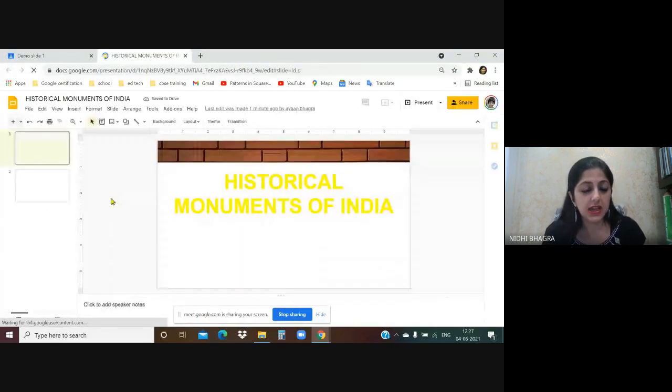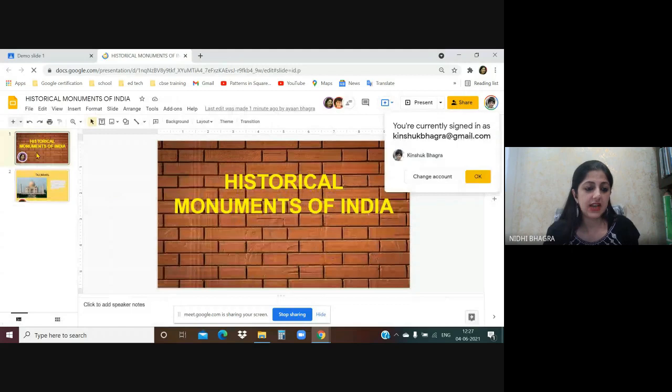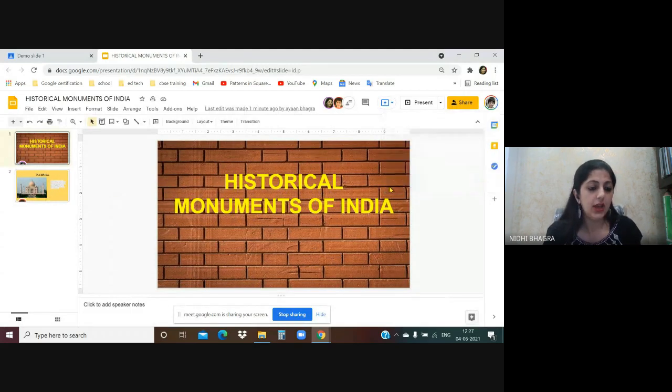As he opens, he will see that the first slide, when you put the cursor, shows who has made it. Okay, so the first slide has been created by the teacher. The name is showing here. Then the second is created by Ayan. The instructions were very clear that you have to pick up a new slide, no overwriting on any slide.